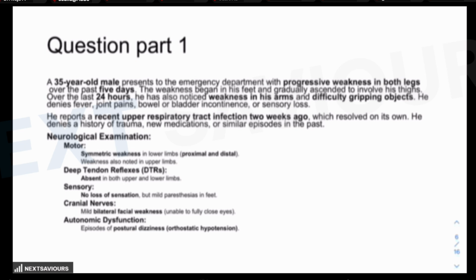Now, the second important part provided in the question is the neurological examination findings. Here, the motor findings: symmetrical weakness in both lower limbs, proximal and distal, meaning both the thigh and the leg muscles. Weakness is also noted in the upper limb. Deep tendon reflexes are absent in both the upper and lower limbs. Sensory involvement is absolutely normal, but mild paresthesia in the feet is observed. Cranial nerve involvement: mild bilateral facial weakness, unable to close the eyes fully, and there is postural dizziness because of orthostatic hypotension.